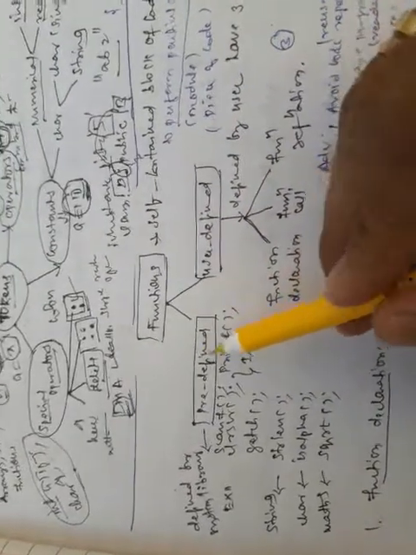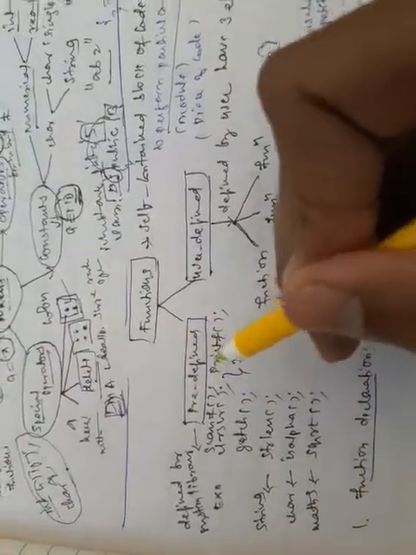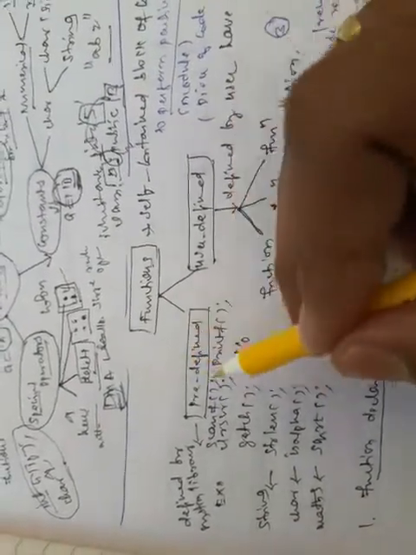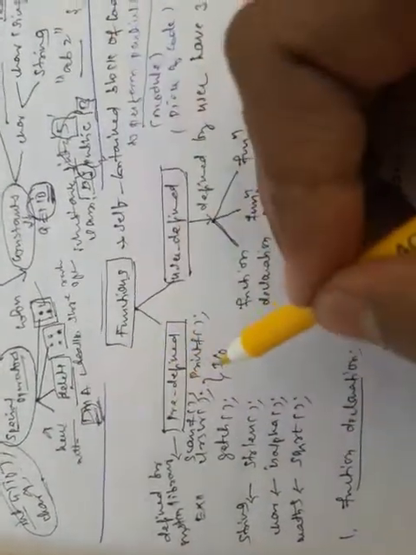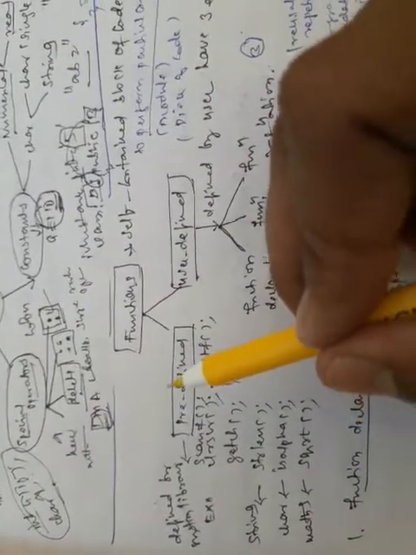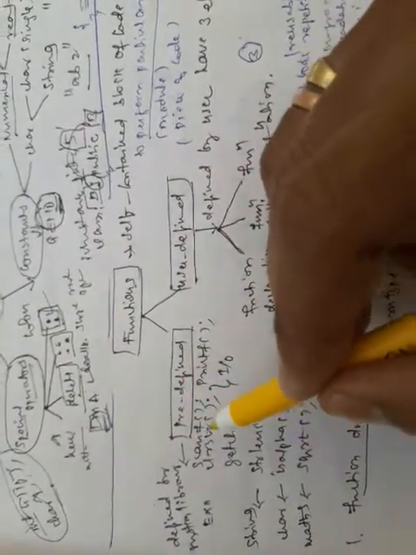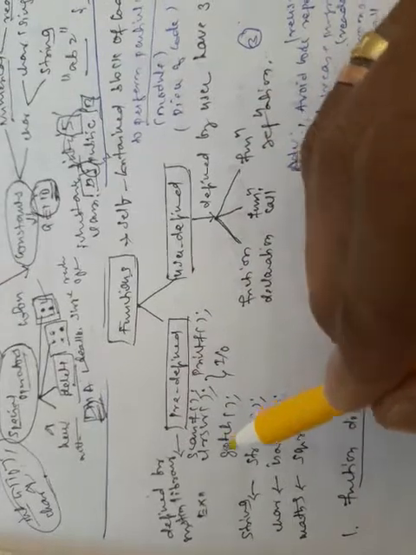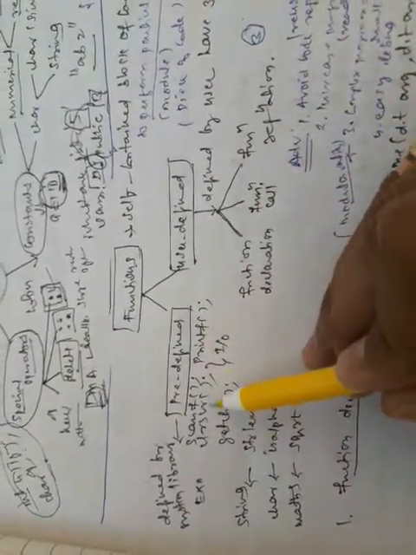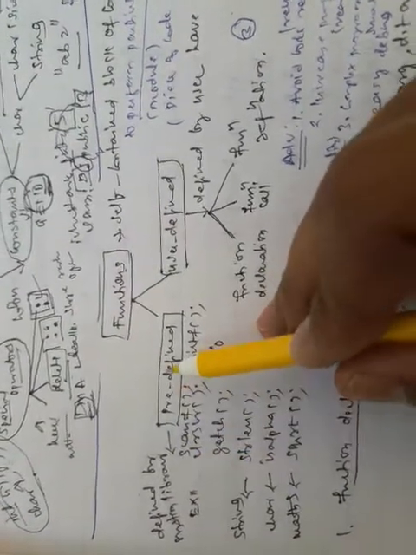What is a predefined function? These functions are defined by the system libraries, and a predefined function doesn't contain a function definition. It contains only a function call. That means the task the function should perform is already known by the compiler. We just need to call the function name. That's it. You can see the following example: clrscr. This function is used to clear the screen, and that is identified by the compiler.